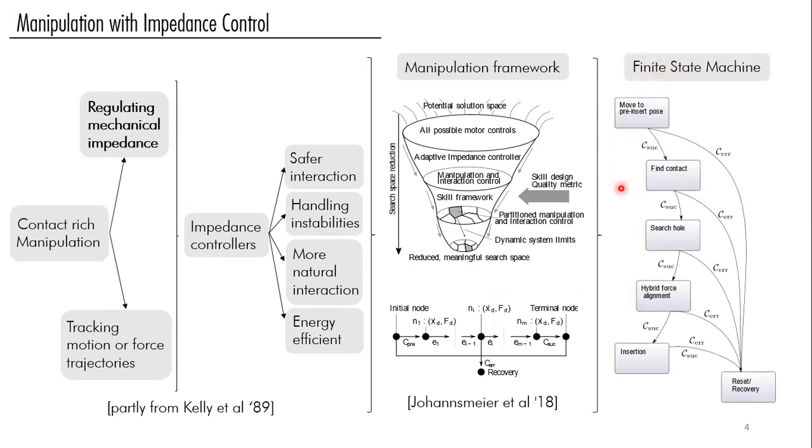Since our experimental scenario is about a peg insertion problem where the peg is already grasped, we have this behavior sequence where we first move to a pre-assumed hole position. We find contact using the peg, search for the hole, make some alignment, and proceed with insertion. And during this sequence, if any problem comes up, the state machine then proceeds to another state, which is responsible for reset or a recovery behavior.